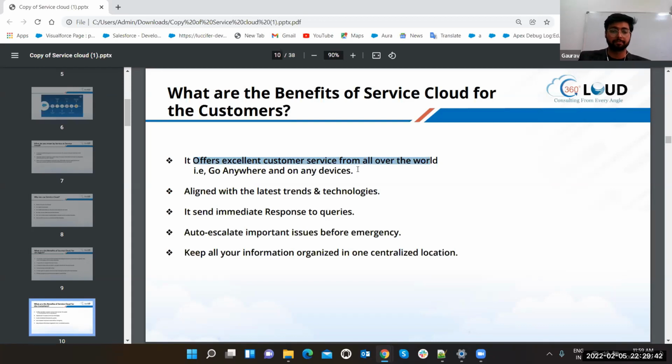You can get the service aligned with the latest trends and technologies. Definitely, we can increase the trends and technologies according to the latest scenarios. We can increase the behavior of service solving things. It sends immediate responses to queries. Definitely, there are some rules in the case which can send the response to the users.